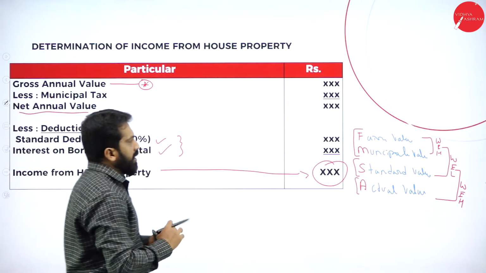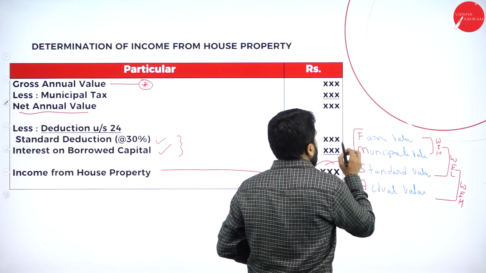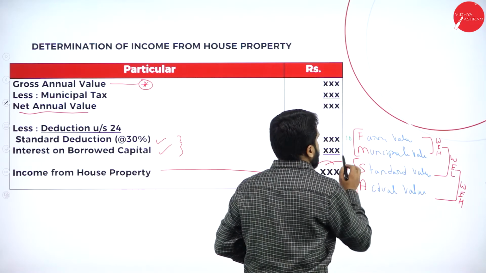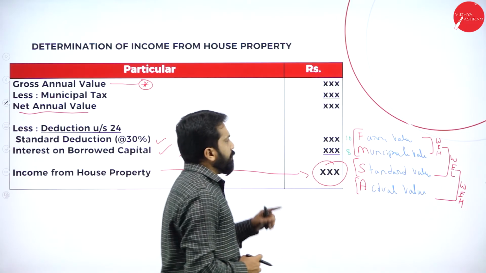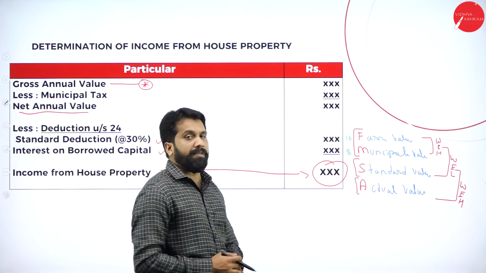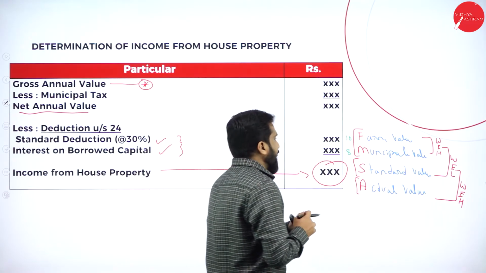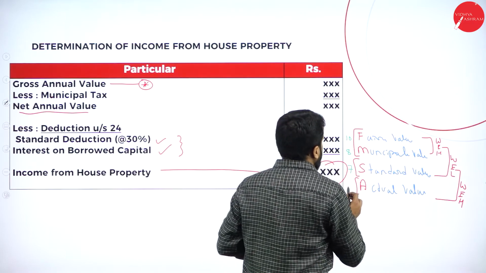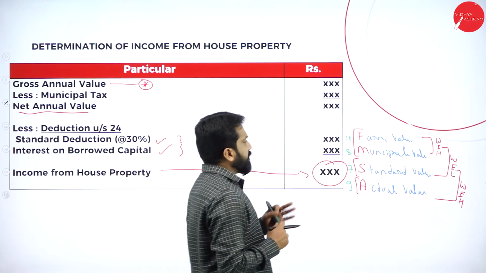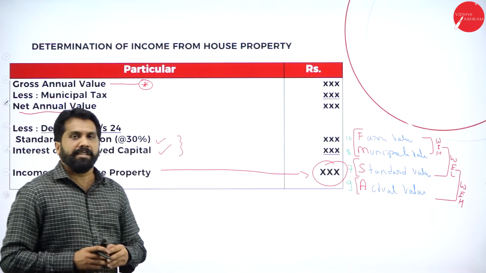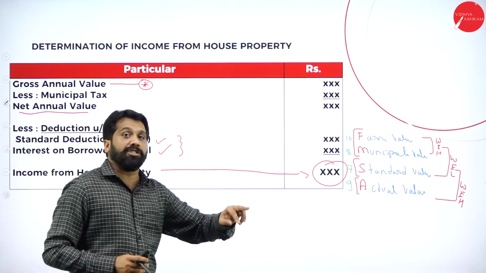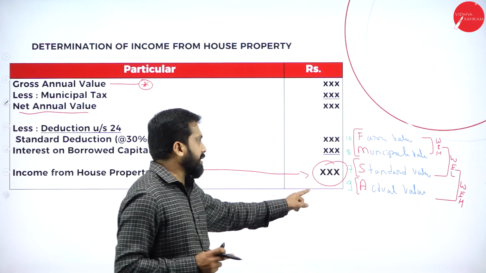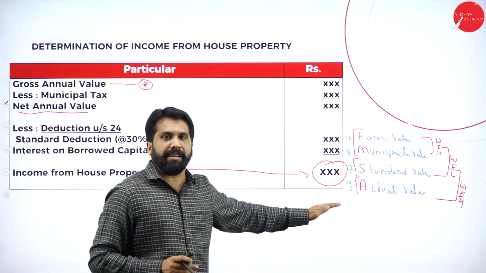Just assume fair value you got is around 10 rupees. Municipal value you got is around 8 rupees. Fair value is how much? 10. Municipal value is how much? 8. Now, standard rent you got is around 7. Actual you got is around 9. So these are the rents. What is the actual rent? Actual is what you have collected from the tenant. We call it the actual rent. You have collected 9 rupees. In the example I have taken 9 rupees.